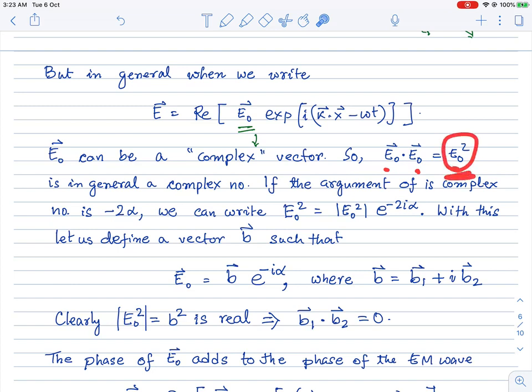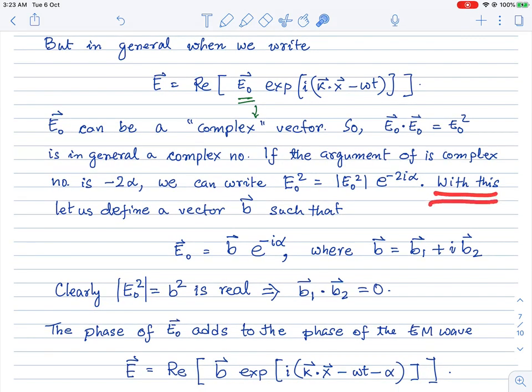Now here I'll go through a little bit of an argument. If E0 is a complex vector, then E0 dot E0, this is E0 squared, is a complex number. Let us assume that the argument of this complex number is -2 alpha. Then I can write E0 dot E0 as the modulus of E0 squared times e to the power minus i 2 alpha. Because this is a complex number, I'm just writing it as some real number times e to the power something.